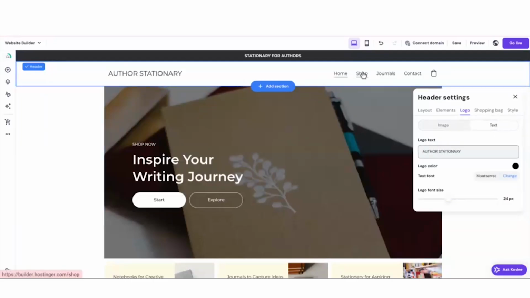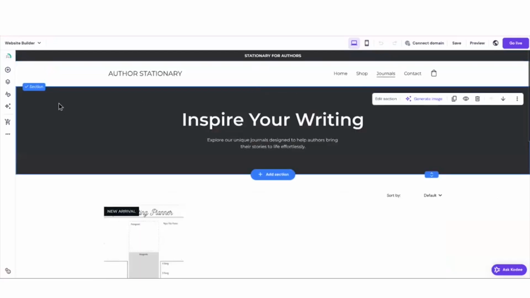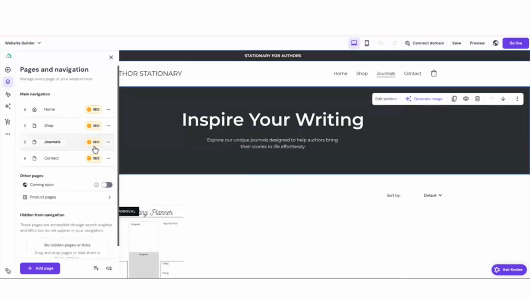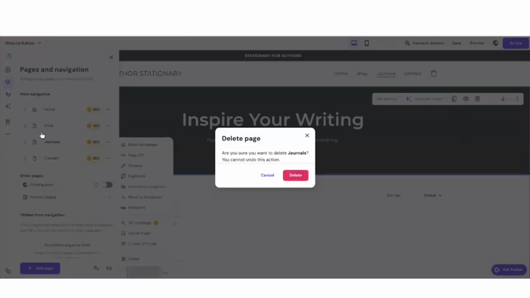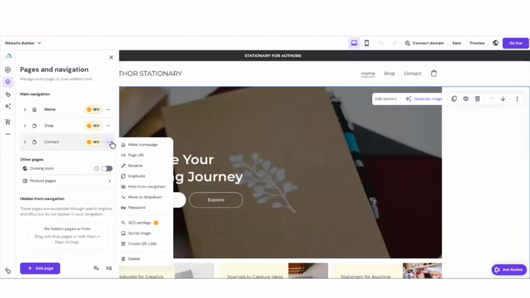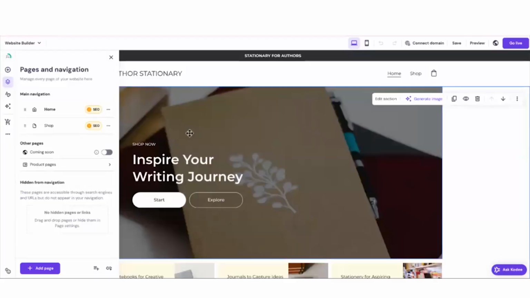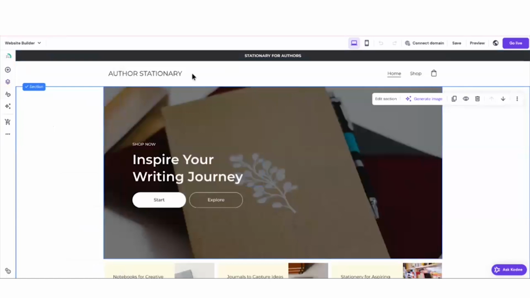Home shop, I'm going to get rid of this page on the left. I'm going to go to pages and navigation, journals, and then just click delete, delete. And I'll get rid of the contact page, delete, delete, even though it's great to have because it builds your email list.